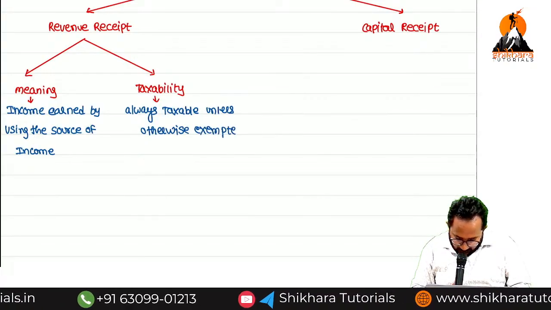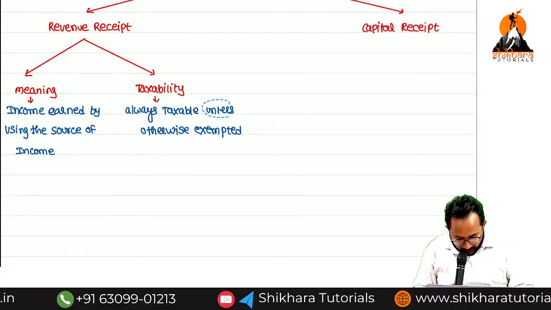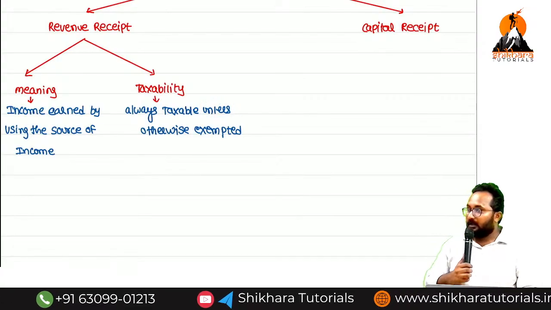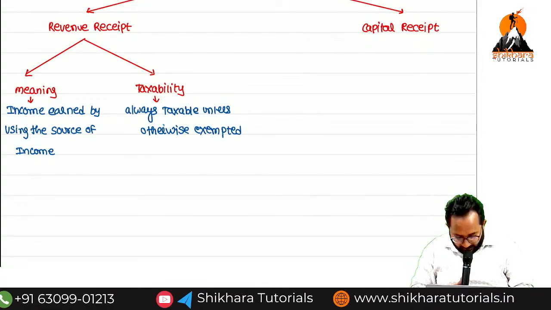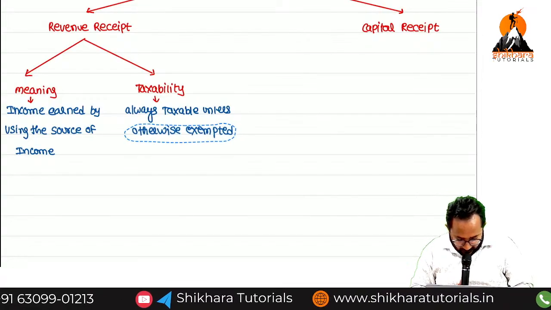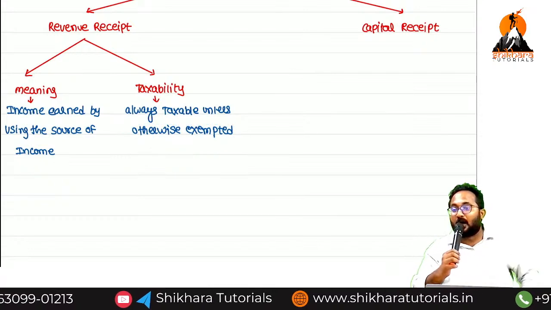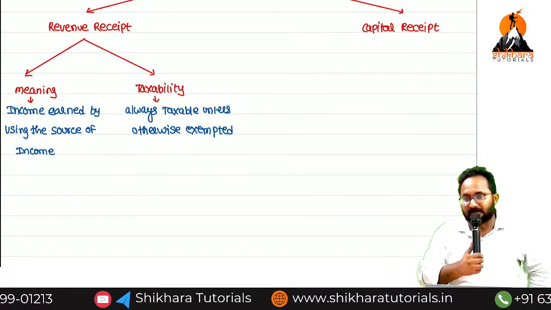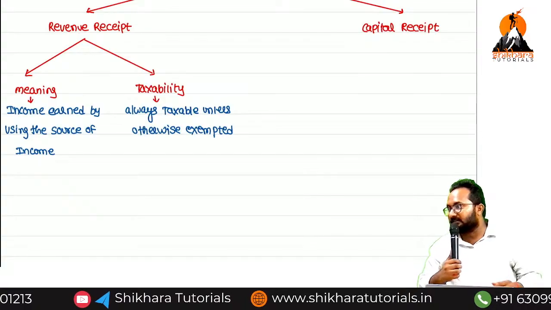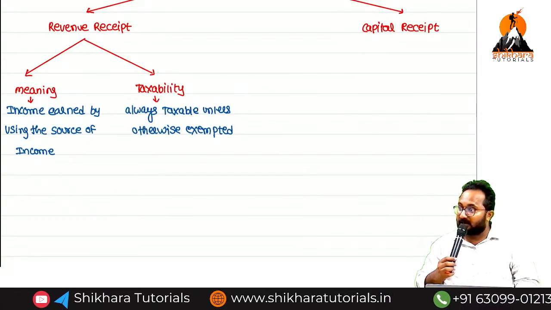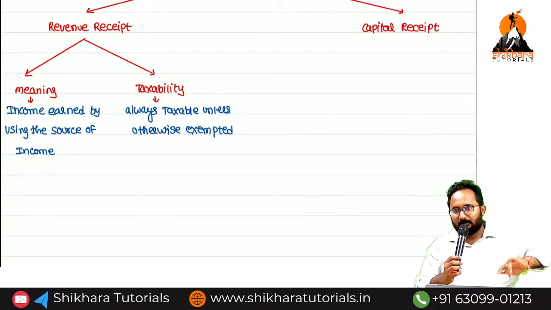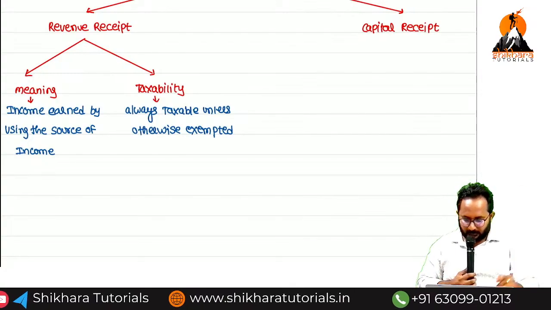In the Act, if specifically mentioned as an exemption, then only will exemption be available. In all remaining cases, it will be taxable. I already gave one example: local authorities' house property rental income is exempt, but the remaining are all taxable.